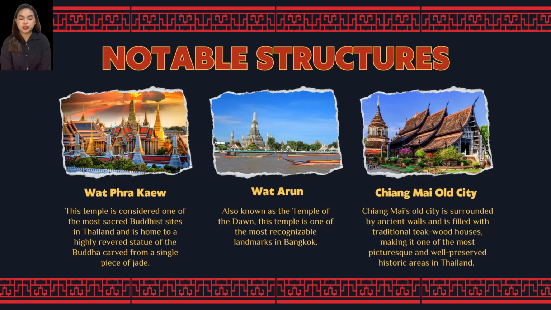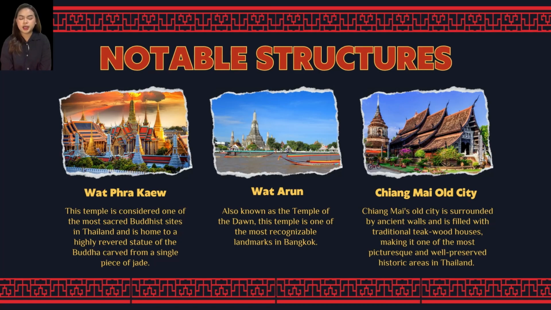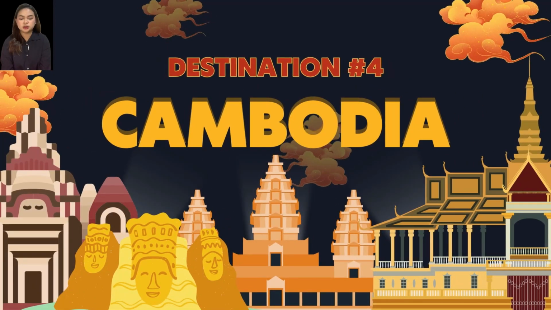Chiang Mai Old City is surrounded by an ancient wall and is filled with traditional teak wood houses, making it one of the most picturesque and well-preserved historical areas in Thailand. That's all for the history of Thai architecture. Now let's head on to our next destination, Cambodia.